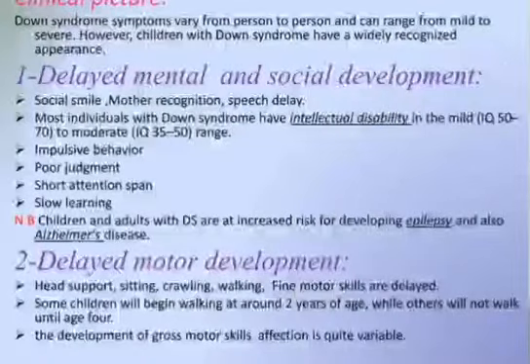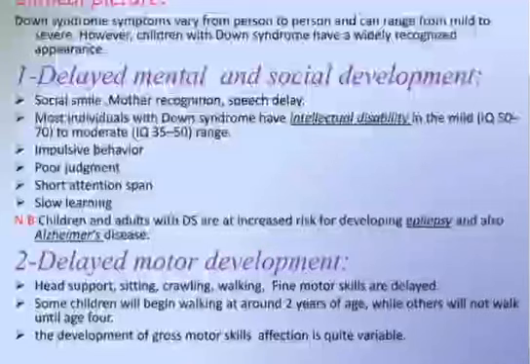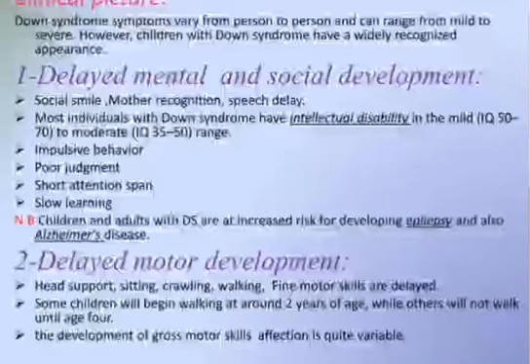Clinical picture. Down syndrome symptoms vary from person to person and can range from mild to severe. However, children with Down syndrome have a widely recognized appearance, delayed mental and social development, delayed social smile, mother recognition and speech delay. Most individuals have intellectual disability in the mild range, IQ 50 to 70, to moderate, IQ 35 to 50, with impulsive behavior, poor judgment, short attention span and slow learning. In some cases, children or adults with Down syndrome are at increased risk for developing epilepsy and also Alzheimer's disease.